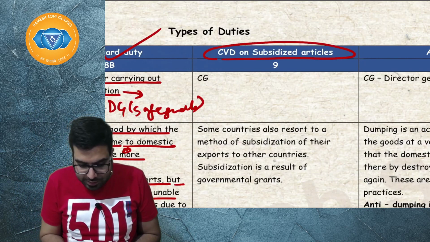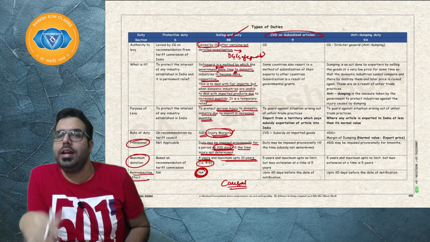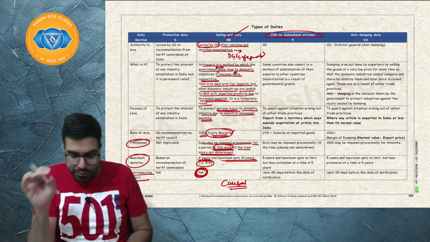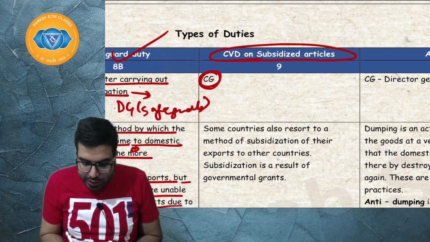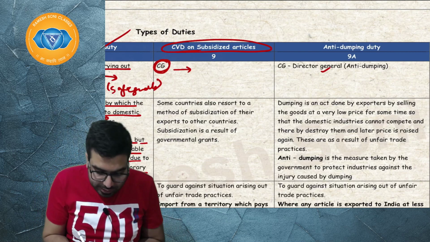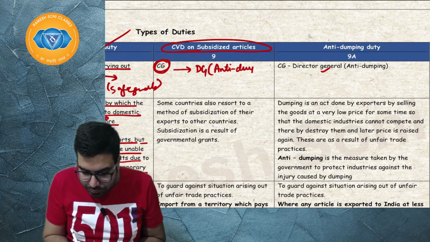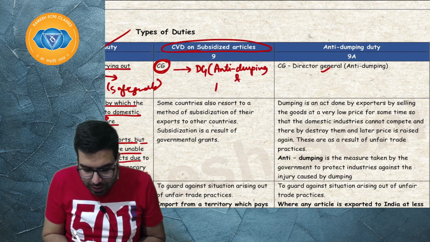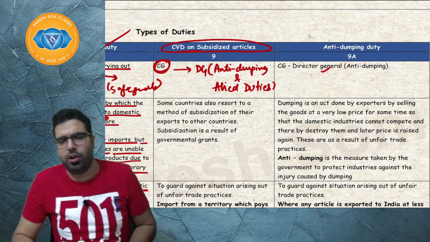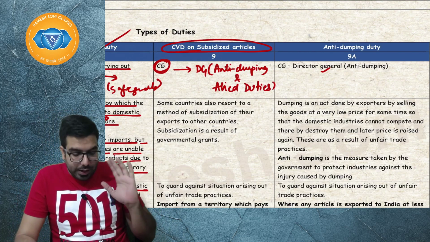CVD on subsidized article. Sir, who will go ahead and charge CVD on subsidized article? Baba, basically it will be levied by central government. All the duties are levied by the central government. However, sir, who will go ahead and do the investigation? Again, the investigation is done by the same person, Director General of Anti-Dumping and Allied Duties. His full name. They will not ask you in the exam, but just for knowledge.